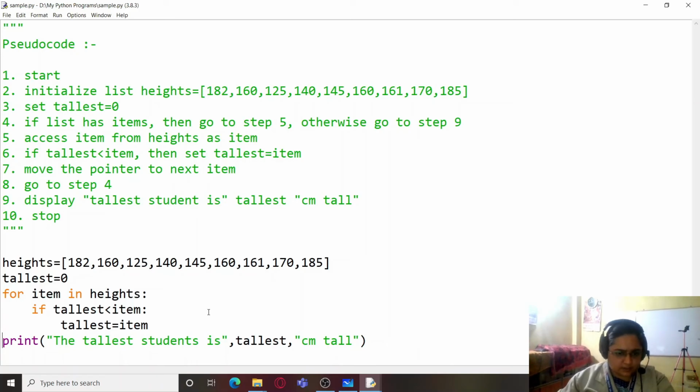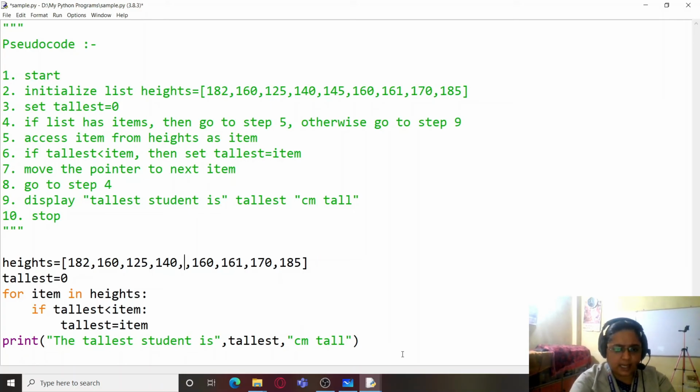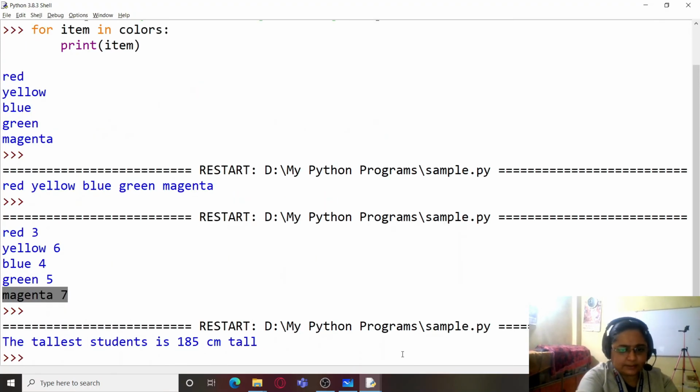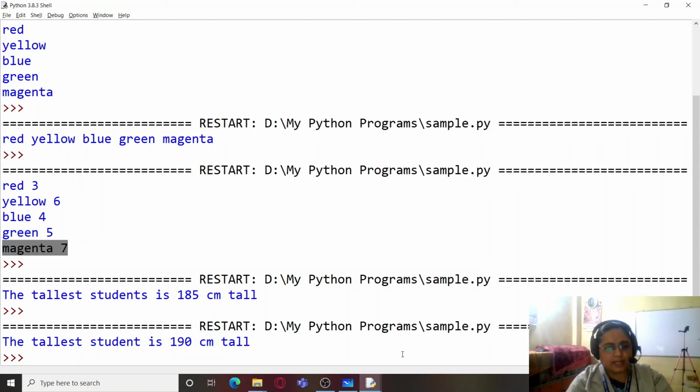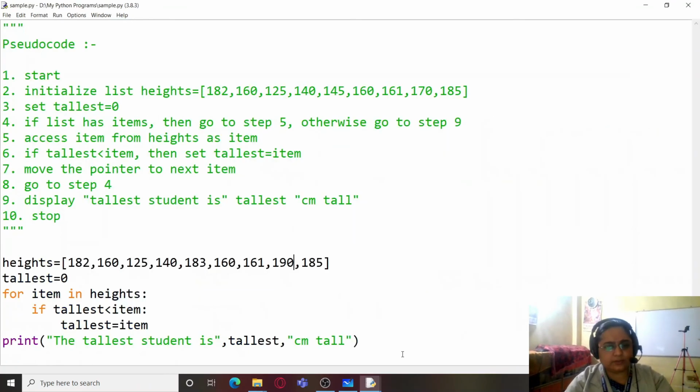So I have just written students here, whereas it has to be student. If I make some changes here, like I add 183 over here, and I make something as 190, although that would be a giant, you can see 190 centimeters tall. So the rest of the code works similar to what we have done earlier.